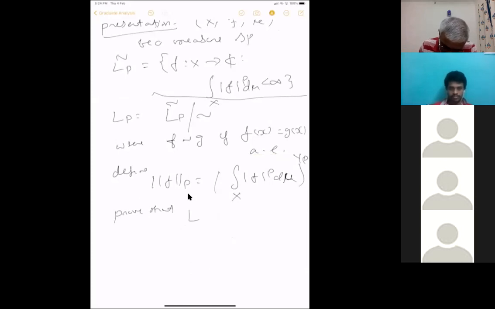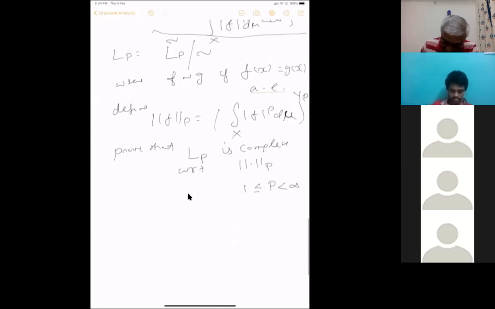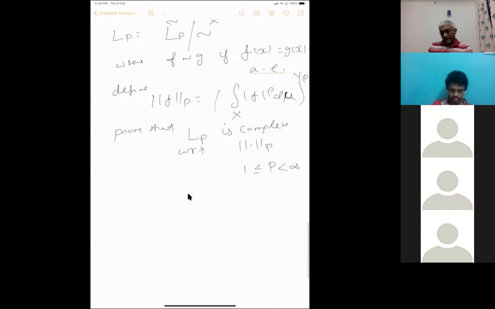L^p or L_p, whatever. I can put p on the top or bottom. L^p is complete with respect to this norm. This is one thing. This is for p less than infinity, greater than or equal to 1. And also for infinity. So L infinity is defined to be something like this.